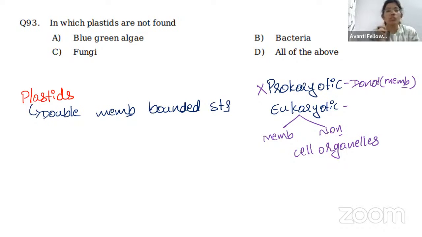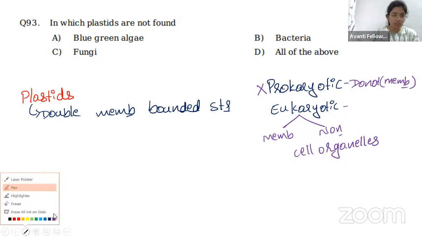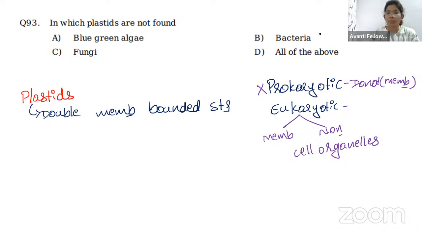So here, bacteria. Bacteria belongs to which kingdom? Bacteria belongs to kingdom Monera. All the organisms present in the kingdom Monera are prokaryotes. Which means bacteria do not have a plastid, because that is a membrane bounded cell organelle.